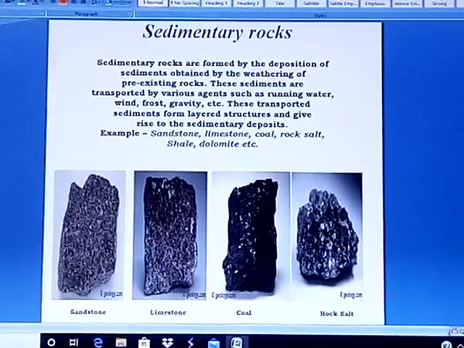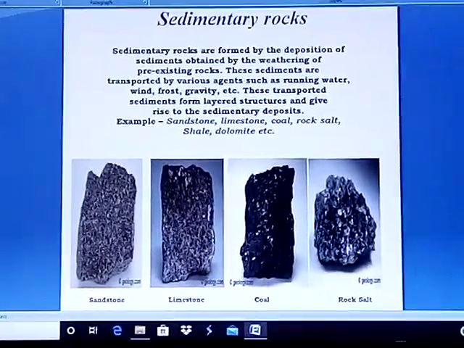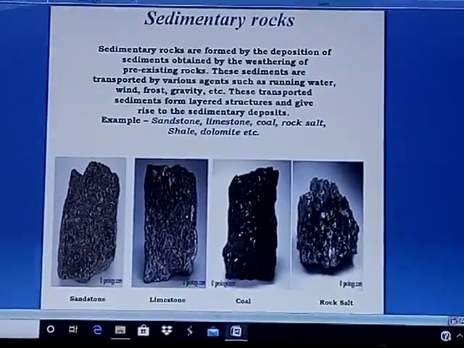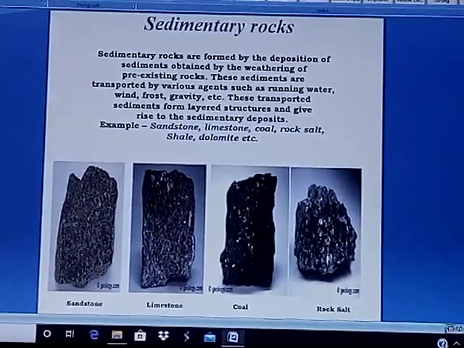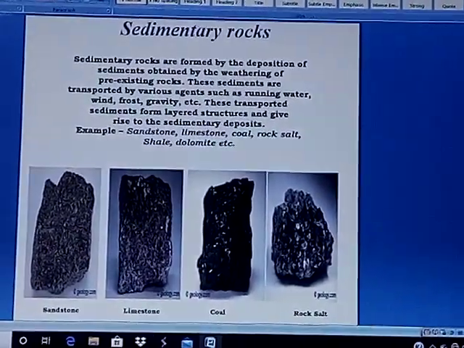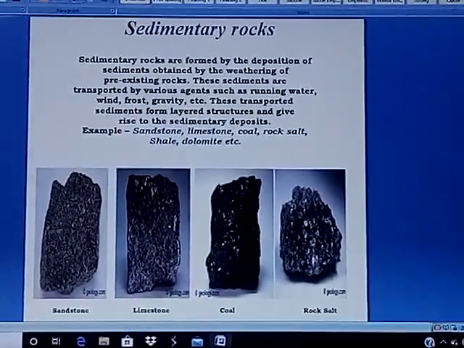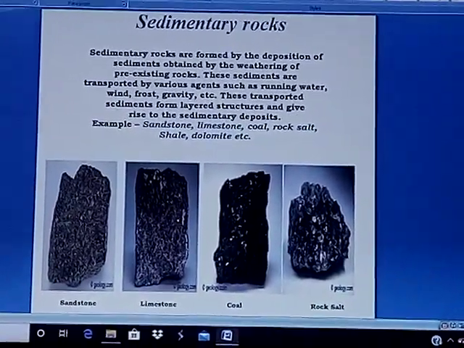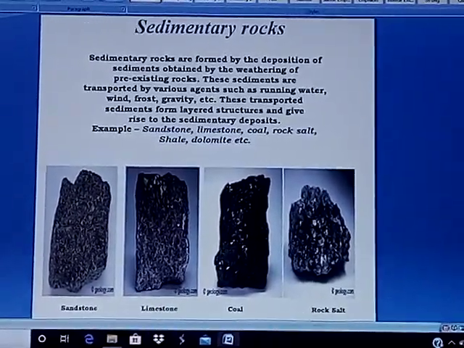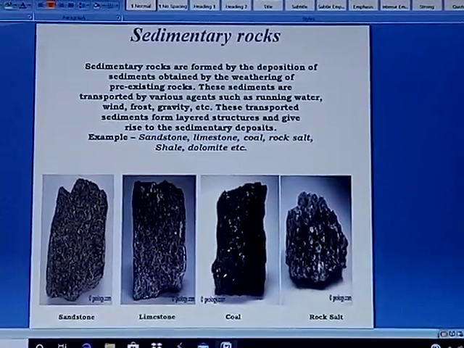Sedimentary rocks are formed by the deposition of sediments. From the word sediment, sediments are small particles of the bigger rocks, obtained by the weathering of pre-existing rocks, that means bigger rocks, big boulders, mountains. These sediments are transported by various agents such as running water, wind, frost, gravity, etc. Even sometimes glaciers also.